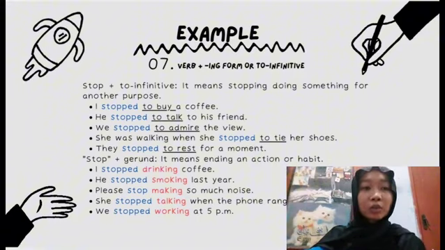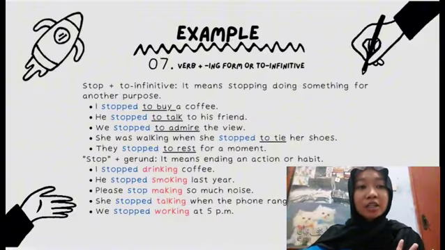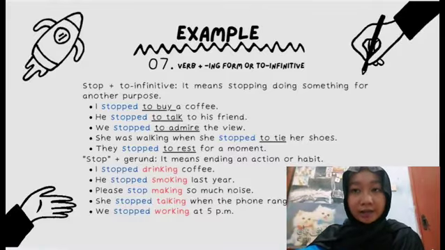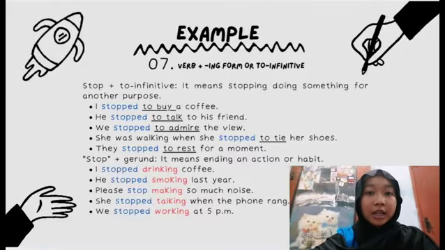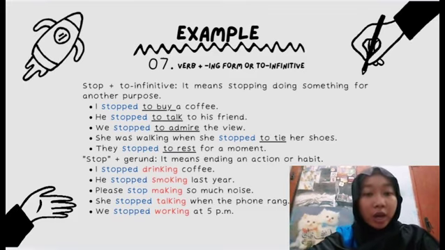Number 4, she was walking when she stopped to tie her shoes. The infinitive is to tie. Number 5, we stopped to rest for a moment. The infinitive is to rest. Stop plus gerund. The example number 1 is I stopped drinking coffee. So the gerund is drinking. Number 2, he stopped smoking last year. So the gerund is smoking.